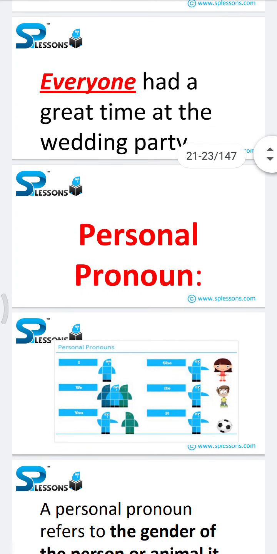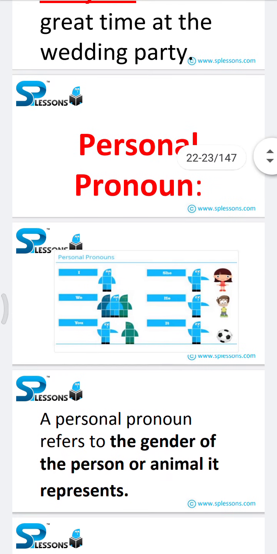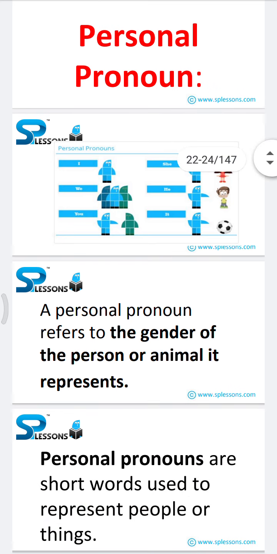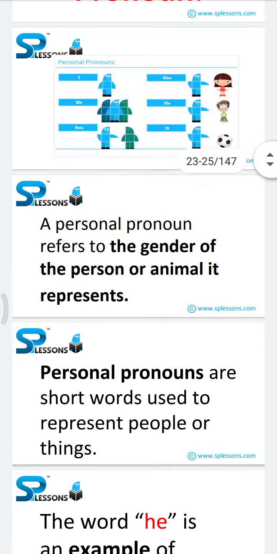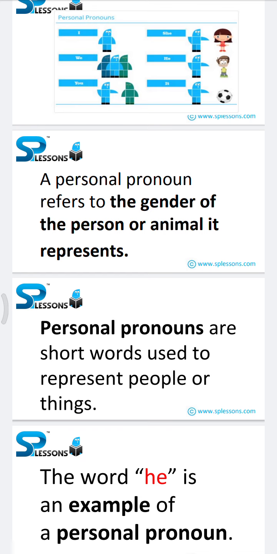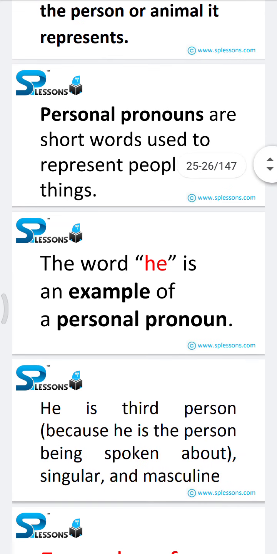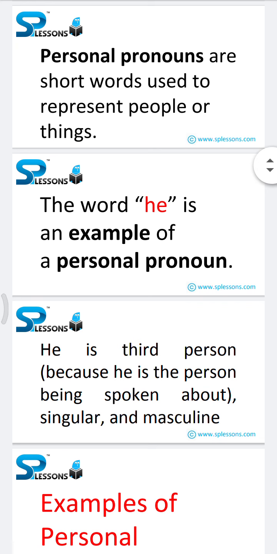Next one is personal pronoun. Once check the below diagram clearly. I have mentioned some personal pronouns, that is I, we, you, she, he, it. A personal pronoun refers to the gender of the person or animal it represents. Personal pronouns are short words used to represent people or things. The word he is an example of a personal pronoun. He is third person because he is the person being spoken about, singular and masculine.